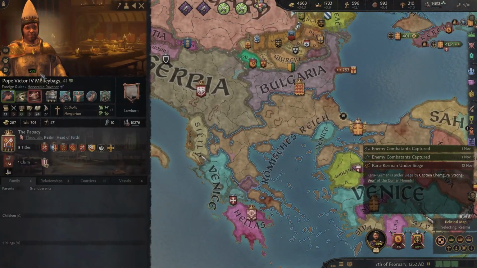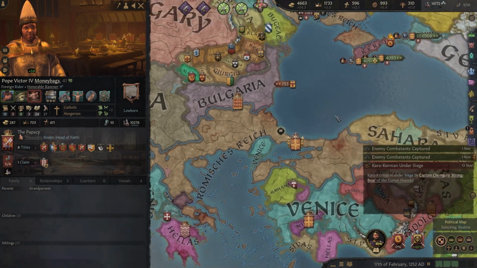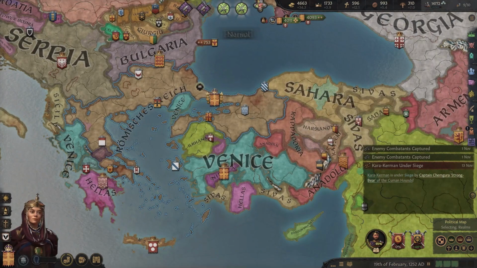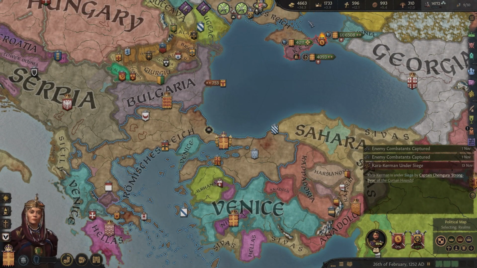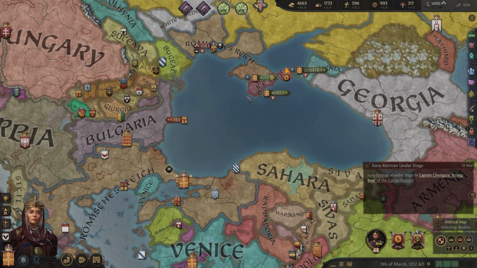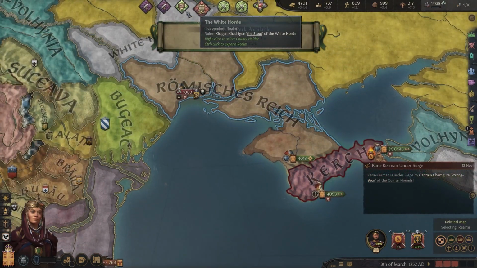Wait. Pope Victor Moneybags is his name. Yeah, he is Moneybags. Oh my gosh. Pope Victor the Moneybags. Love to see it, and I love to see the coffers filling up from all that papal goodness here. Oh, look at their armies.